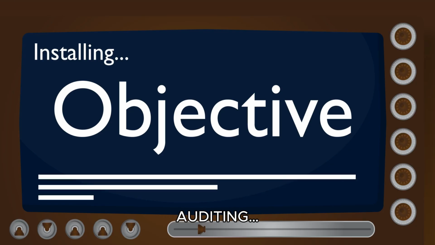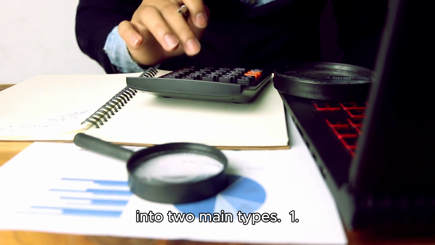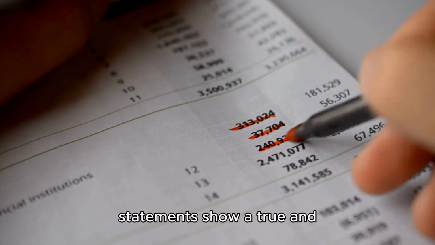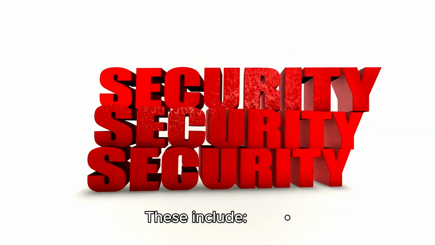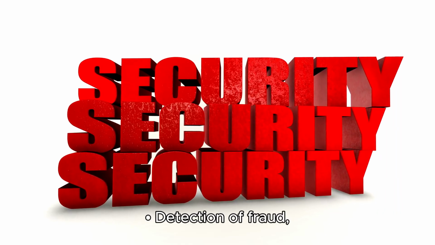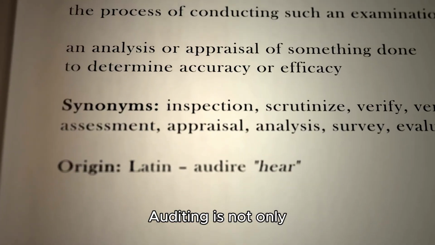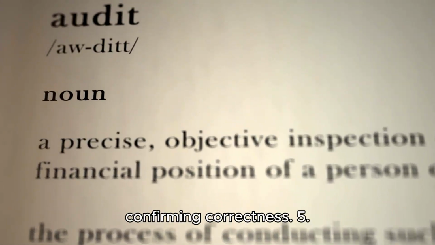4. Objectives of auditing. The objectives of auditing can be divided into two main types. 1. Primary objective, to check whether financial statements show a true and fair view of the company's financial position. 2. Secondary objectives. These include detection of errors, detection of fraud, verification of assets and liabilities. Auditing is not only about finding mistakes, it's also about confirming correctness.